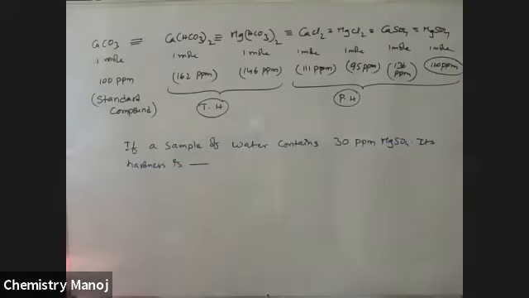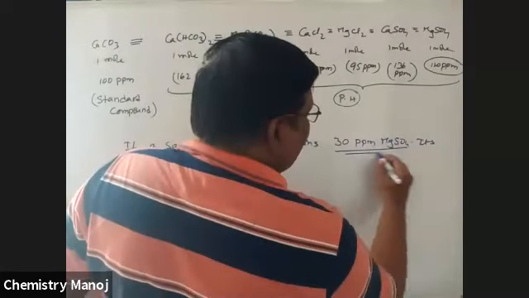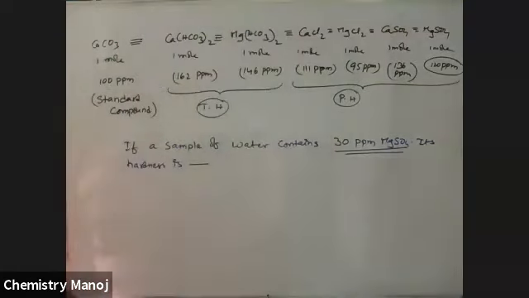See, here the MgSO4 value is given. Convert that MgSO4 value into CaCO3.